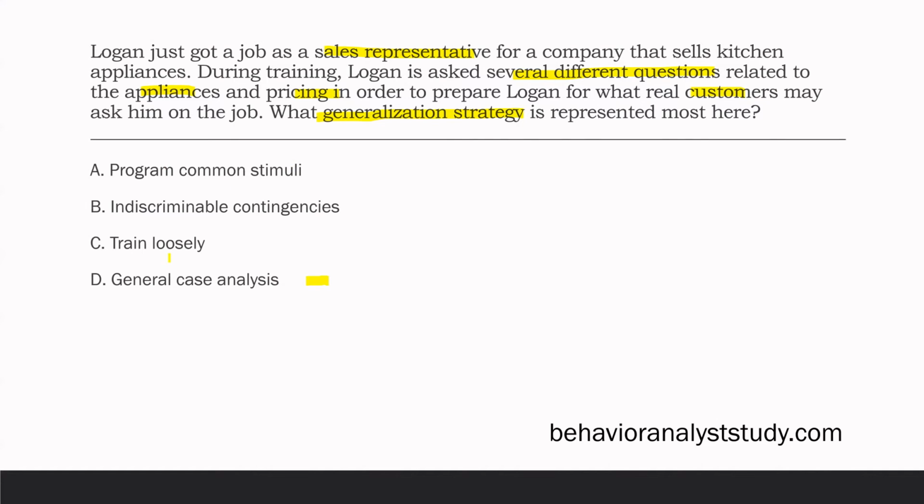The difference between A and C, skipping ahead to C, training loosely, we're training non-critical aspects of the environment. Questions that are asked to Logan are critical. He's going to have to answer these different questions. Non-critical aspects may be the table Logan is sitting at or the clothes the person is wearing. The critical aspects, that's what separates common stimuli and training loosely. And then indiscriminable contingencies is when we are disguising consequences and contingencies. Not the case here. Logan knows he's in training. Logan knows he needs to answer these questions. The generalization strategy occurring is programming common stimuli.